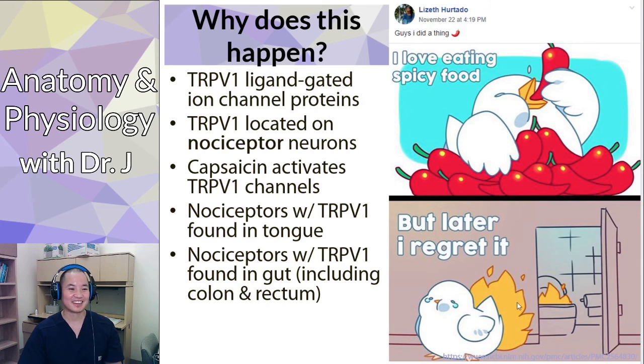So this comic is very cute, but if you want to be like one of those people who like to ruin everything like me, then you say, oh, but birds don't have the receptors. But I like this comic anyway because it shows why you get the afterburn after you eat a spicy meal.